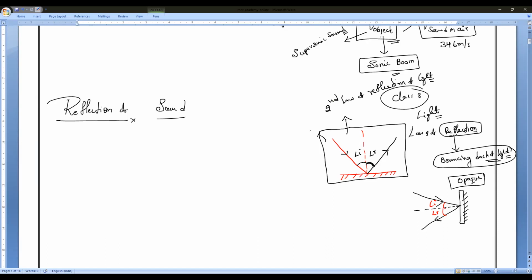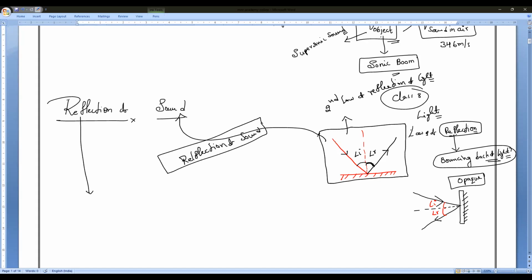Now, coming to sound, it also follows the same principle as reflection of light. So reflection of light and reflection of sound are the same. Whatever the bouncing back of light is, in the same way, the bouncing back of sound, when it hits a hard surface, is what we call reflection of sound. I hope you all understand, everybody.